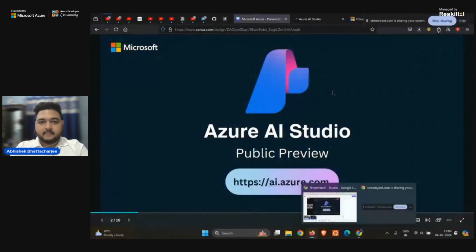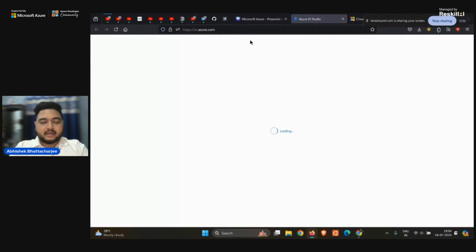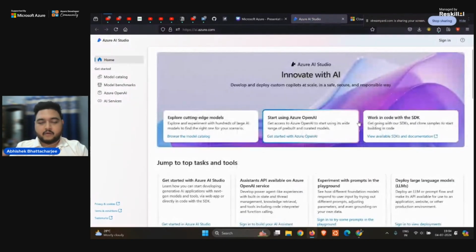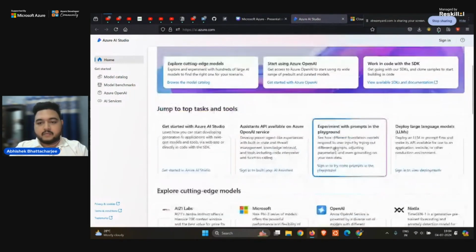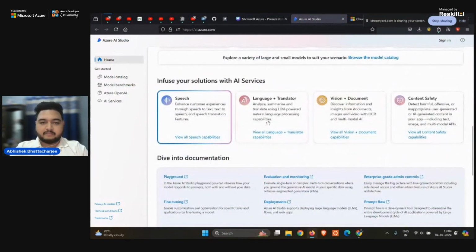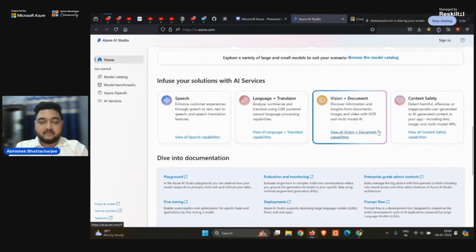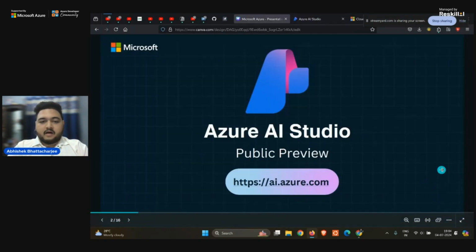So this is ai.azure.com. It has been put in the public preview. As you can see, it has so many sorts of services that are provided for speech, language, translator, vision, document, and content safety that you can use for an organization, for the safety of your devices, and to protect your overall organization from any sort of threats. Yeah.